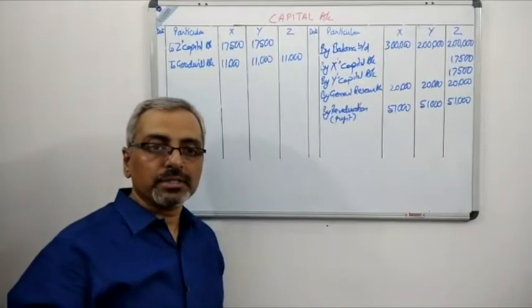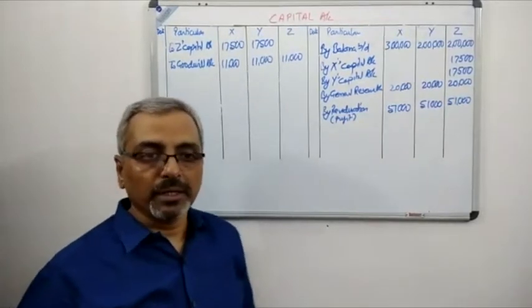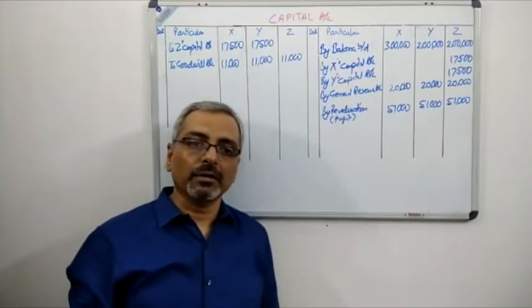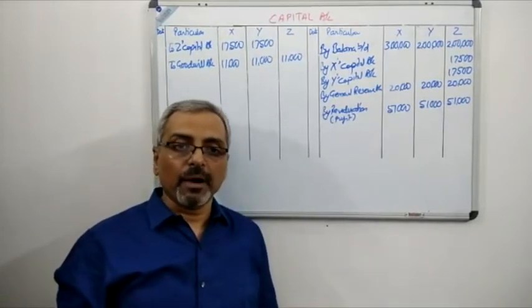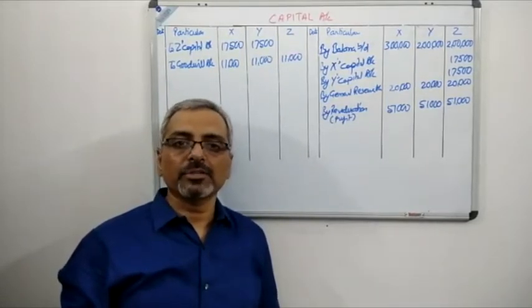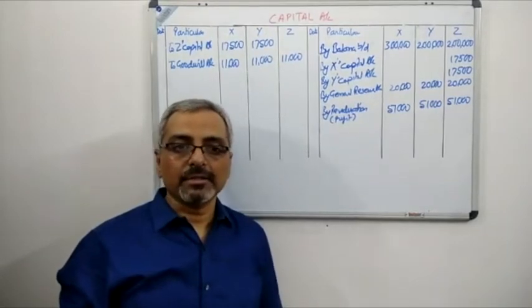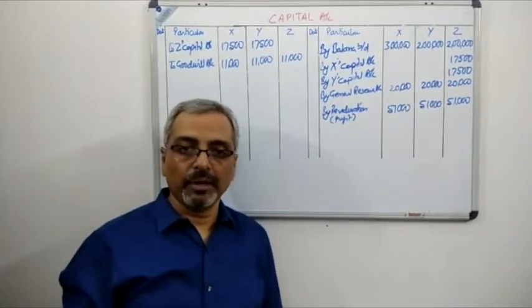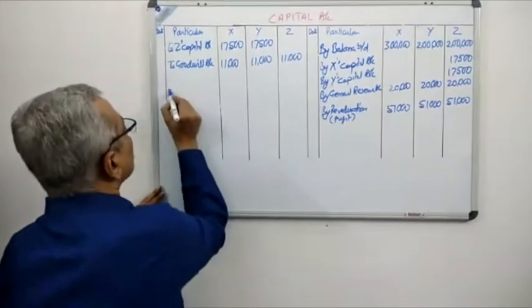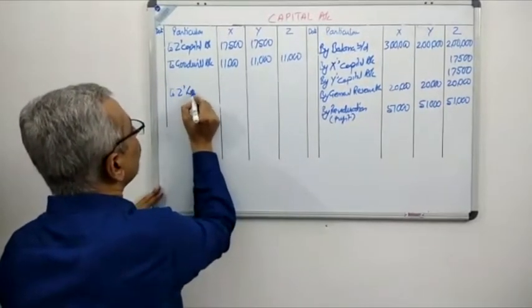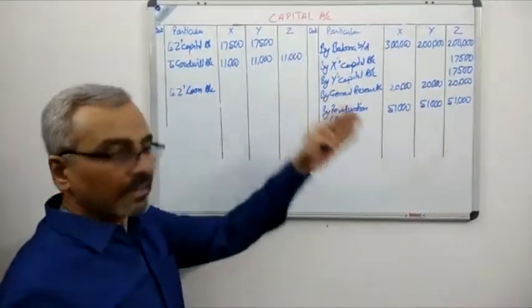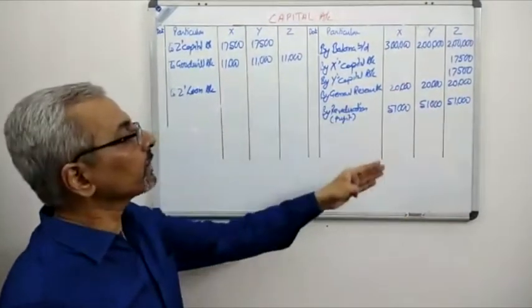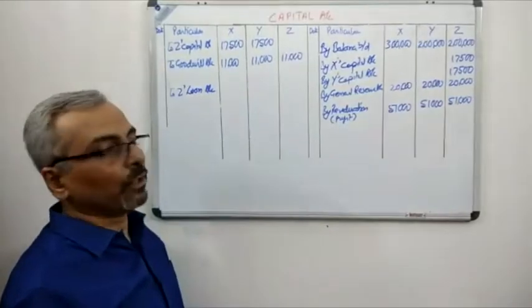The difference is that whatever amount of money is pending to the retiring partner will be treated as a loan if he is not being paid. If the retiring partner is paid, then we will enter it as 'to bank'. But here, Z is the retiring partner and he is not being paid. Therefore, the entry over here will be 'to Z's loan'. Now, how will we calculate Z's loan?